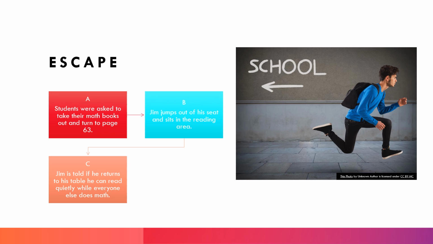In this example, the consequence of Jim's behavior was that he got out of doing math, and his teacher reinforced Jim's behavior of getting out of his seat at math time.